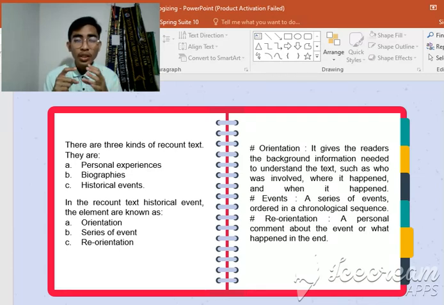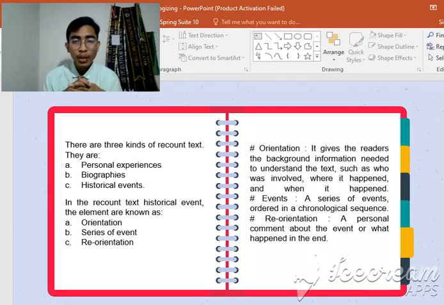The personal experience talks about experiences during our life that made us happy or sad, feel joyful, and it would be one of the unforgettable experiences in our life.